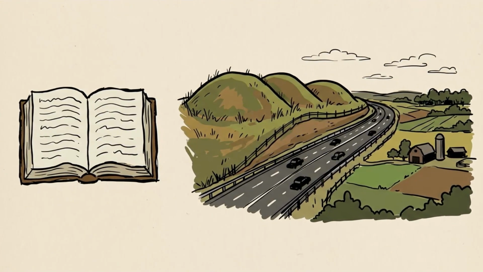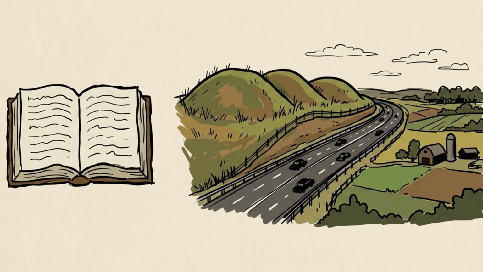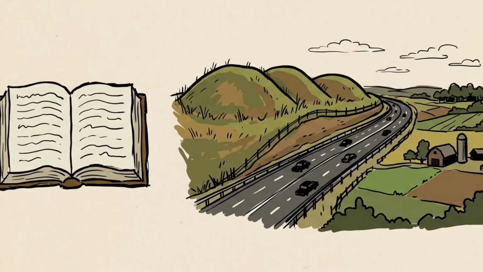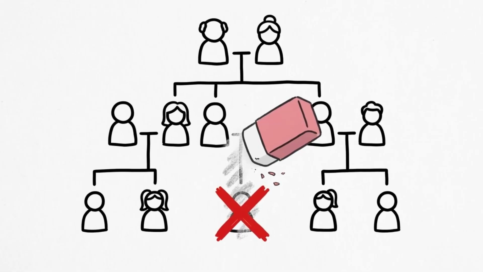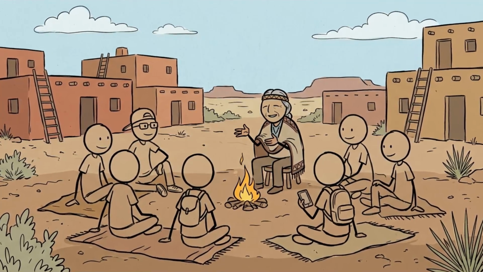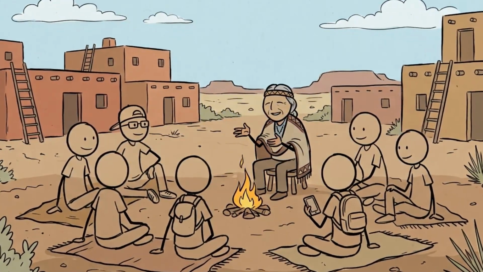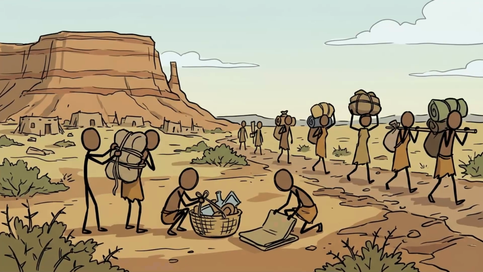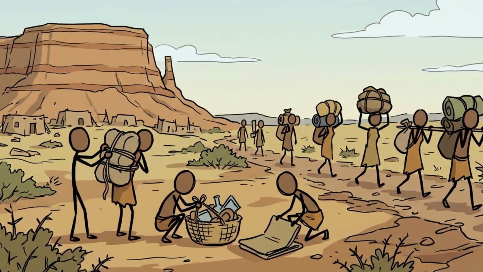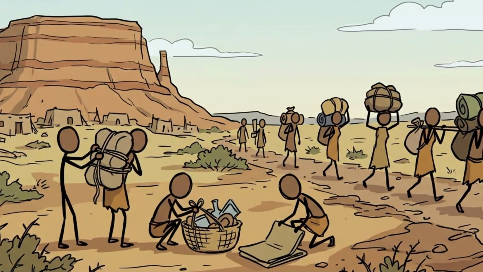The myth of the vanished race. For decades, 19th century antiquarians and early travelers looked at the magnificent masonry of Chaco Canyon and Mesa Verde and spun tales of a lost civilization that mysteriously evaporated. This framing was not just bad history, it actively erased the living descendants. Modern Hopi, Zuni, and Rio Grande Pueblo communities have always maintained explicit oral histories tracking these exact migrations. To the ancestors who lived through it, leaving Mesa Verde was not an apocalyptic end. It was a deliberate, necessary decision to abandon an environment and political system that no longer sustained life.